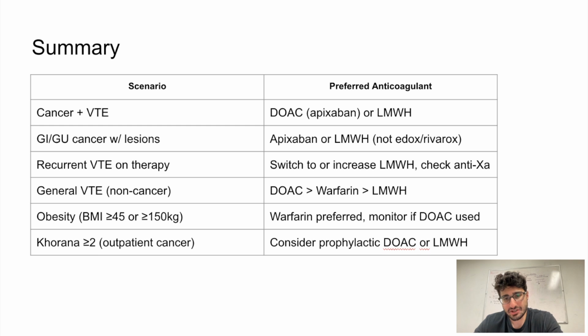Finally, for cancer outpatients, we use the Khorana score to assess VTE risk. If the score is 2 or higher, they're going to be considered moderate to high risk, and we should consider prophylactic anticoagulation with either a DOAC like apixaban or rivaroxaban, or low molecular weight heparin.